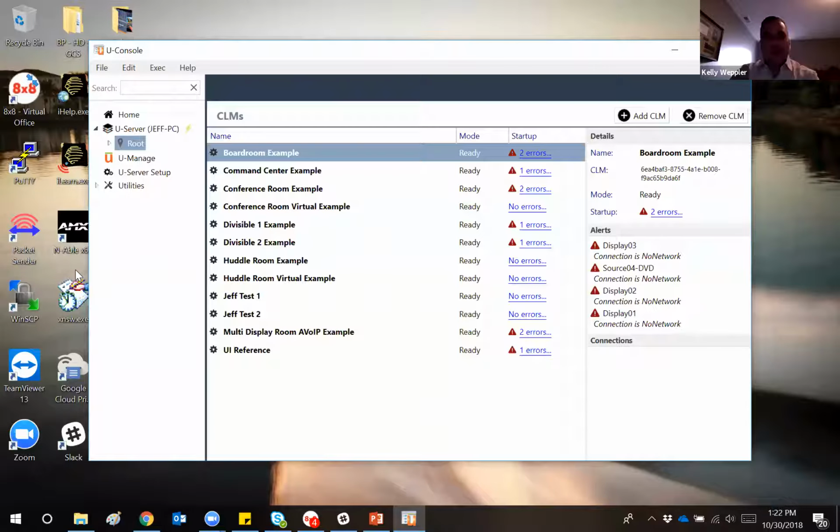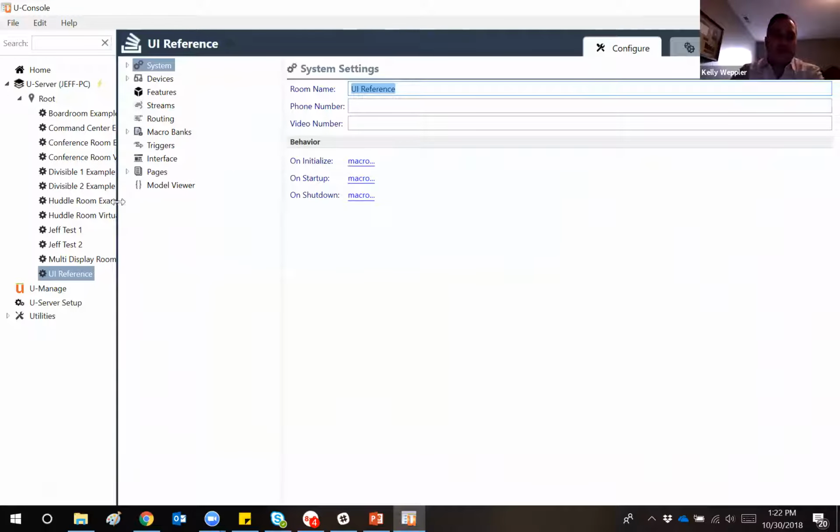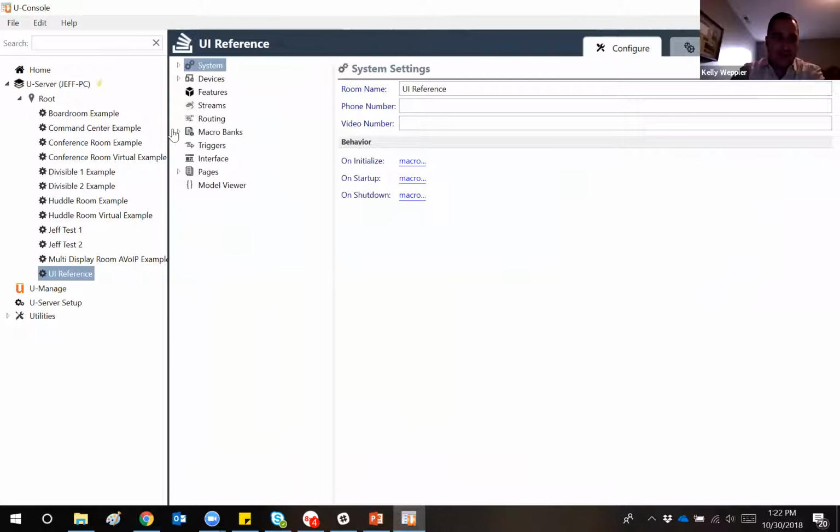One of the other things that we're going to be doing is making available virtually all of the models that you can see within my uConsole here. So I've got this boardroom example, command center example, conference room example. We're going to be making these example model files available as a download for you in Portal as well. Just the same place that we have all of the software itself and the documentation, we should, in the very short term, have a zip folder that would contain some of these different model files.